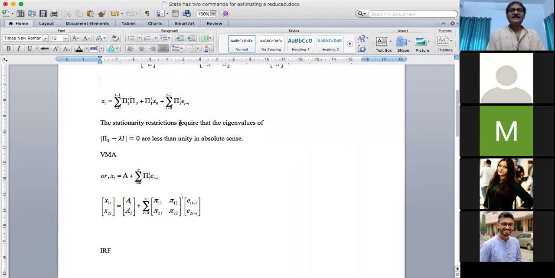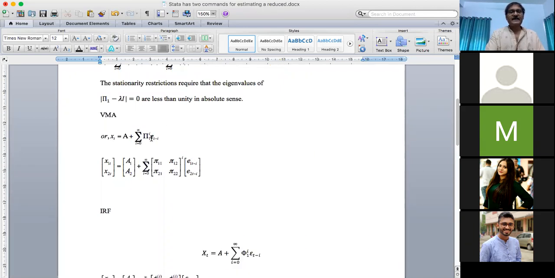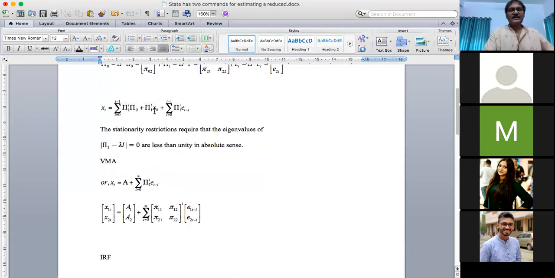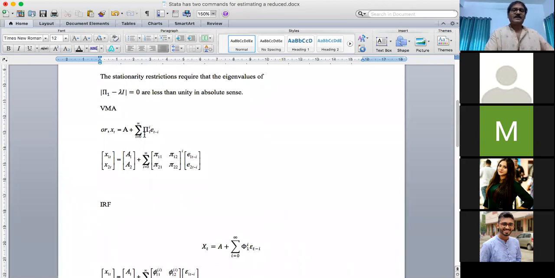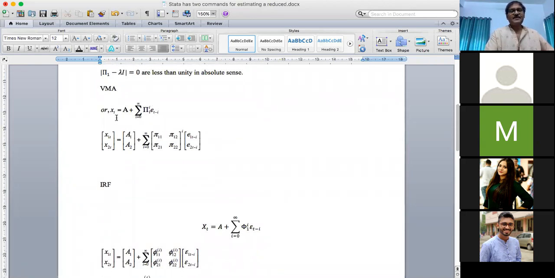So under stationarity restriction, any autoregressive form can be converted into moving average of order infinity. In a similar way, we can convert a vector autoregressive model into a vector moving average form. Why do we want to convert vector autoregressive form into vector moving average? Because if you look at the structure of vector moving average, here we have expressed the values of the variable x2 as a function of the disturbance term, the innovations in the reduced form.